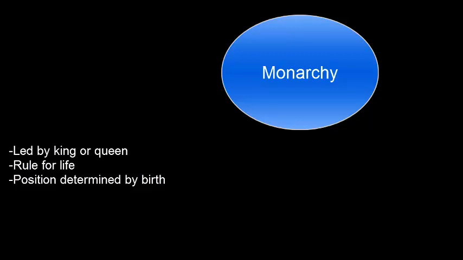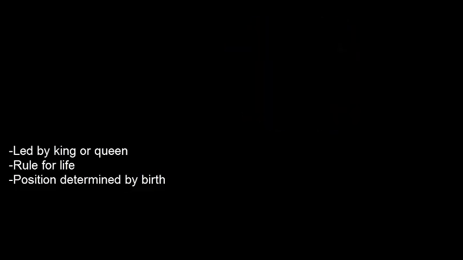In fact, most of them are constitutional monarchies, which means the king and queen are really just kind of figureheads, meaning they don't do anything, they just make people feel good about themselves. And so that's the first government.